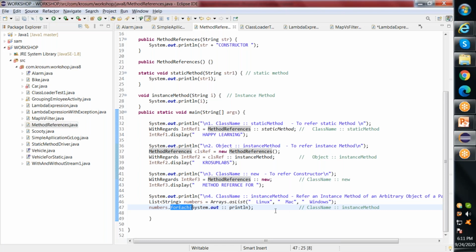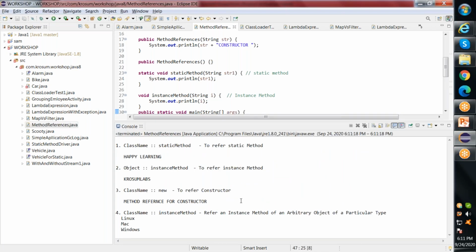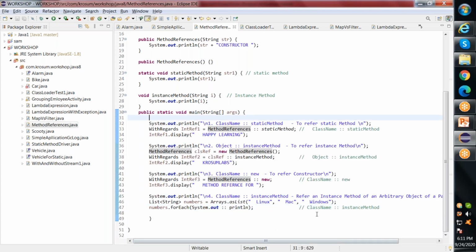So let me run this. If you see here, this is the output. These are the print statements I have given inside the static method, my instance method, and my constructor. This class name and instance method syntax is generally used to refer to arbitrary objects.